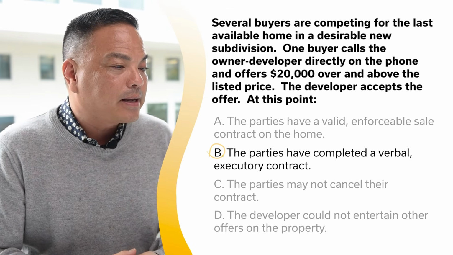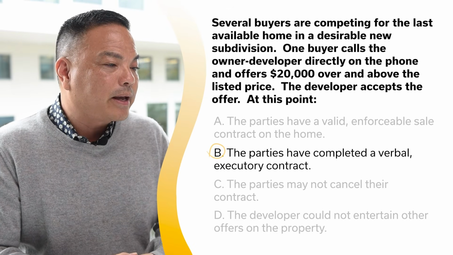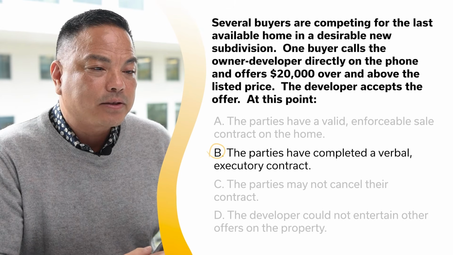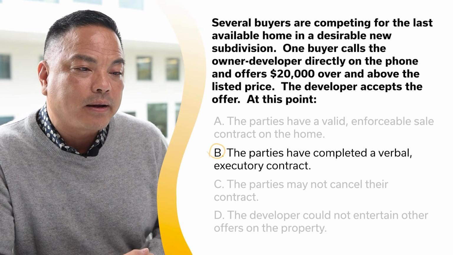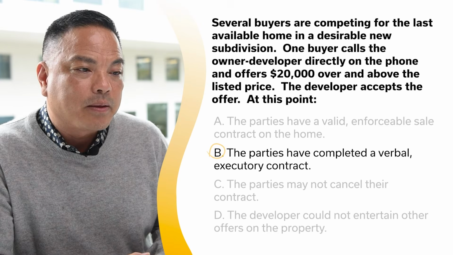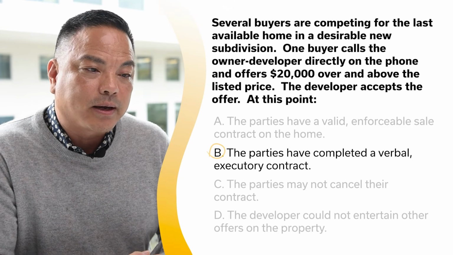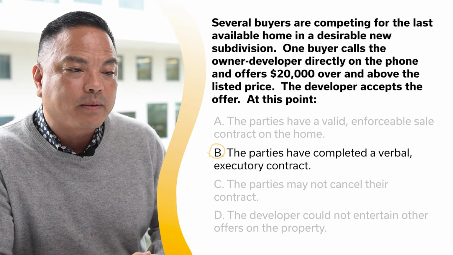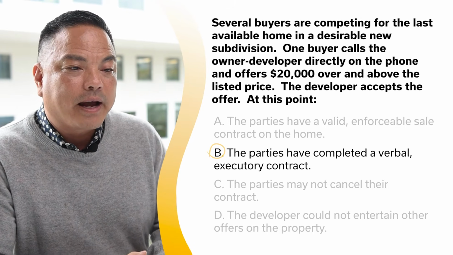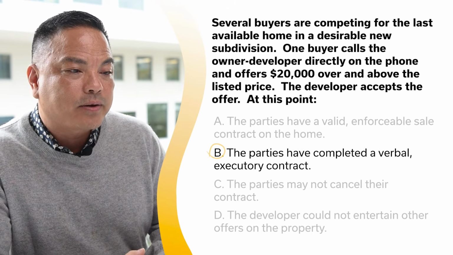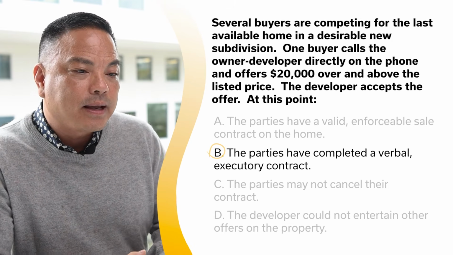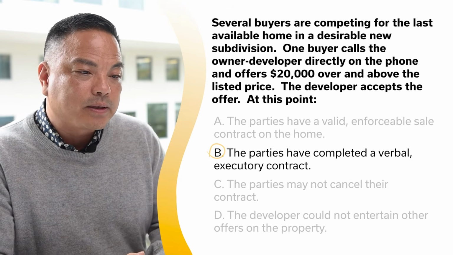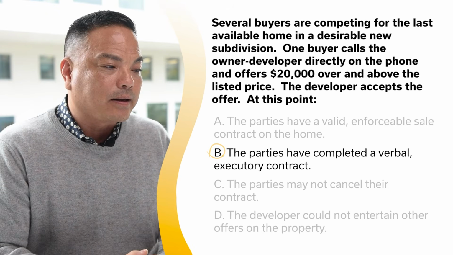The parties have completed a verbal executory contract. As a sales contract created by an offer and acceptance, the parties have an executory contract. The parties have yet to perform their respective obligations and promises. However, as a contract for the sale of real estate, this verbal contract is not enforceable. An enforceable real estate contract must be in writing.